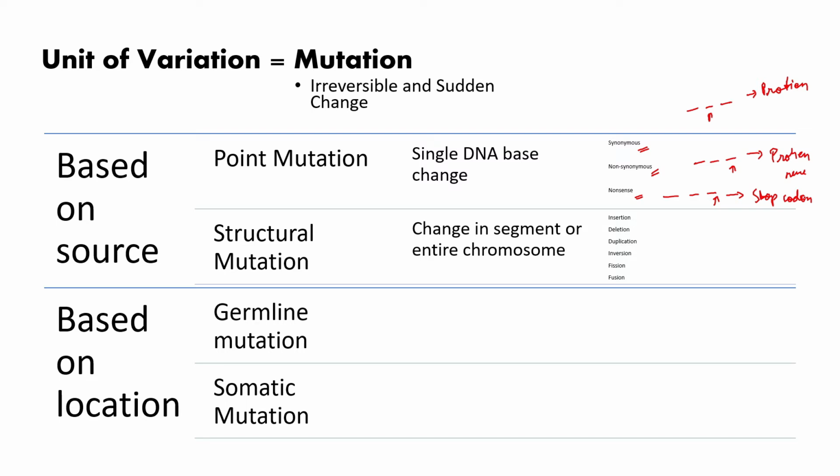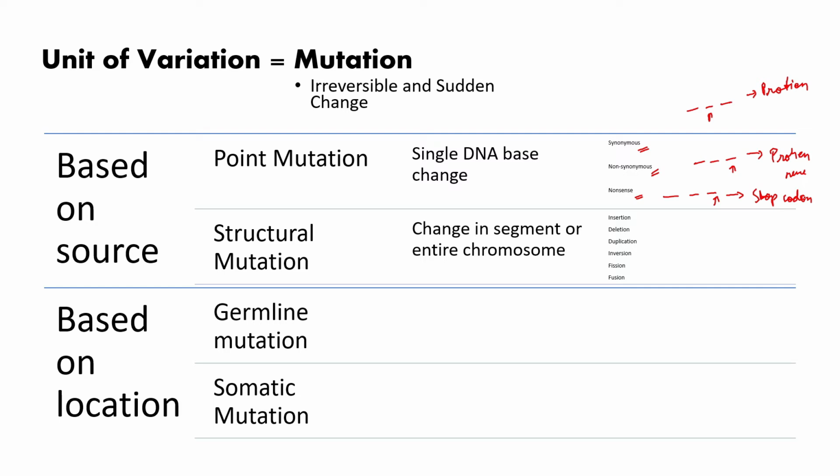or there might also be changes or variations among sections of chromosomes or sections of genes, and that is structural mutation, where a segment or entire chromosome goes off. So there might be insertion of segments, deletion of a segment, duplication of a segment, inversion, fusion, fission. So you have studied all this, but just to give an idea that these are the genotypic structural changes that actually result in change in organismal phenotypes.